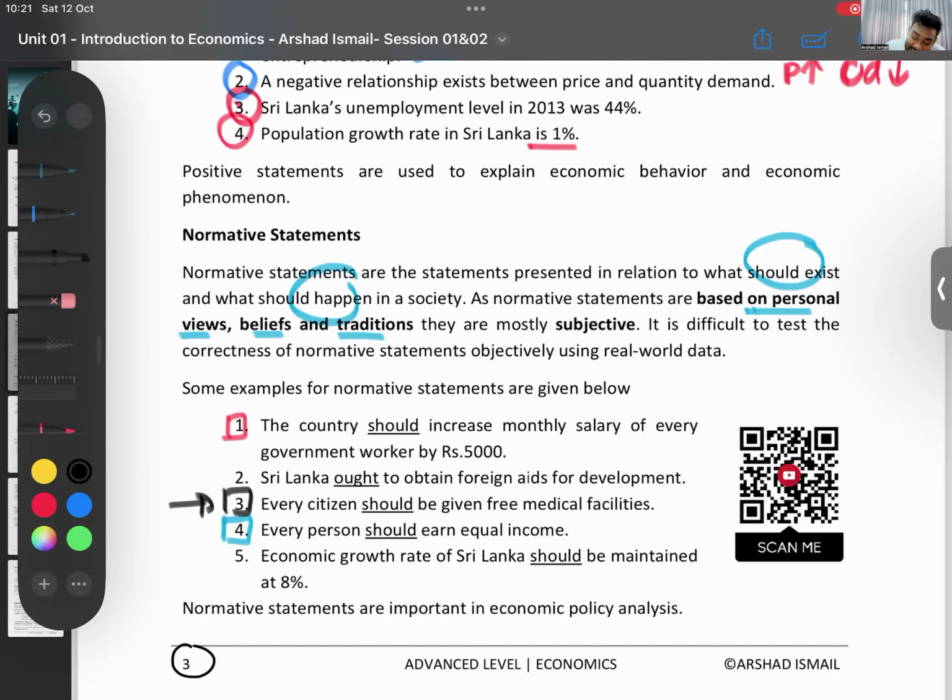These statements are subjective. What does subjective mean? Subjective means it differs from person to person. You're saying this, I am saying this. There is no way that we can prove this.